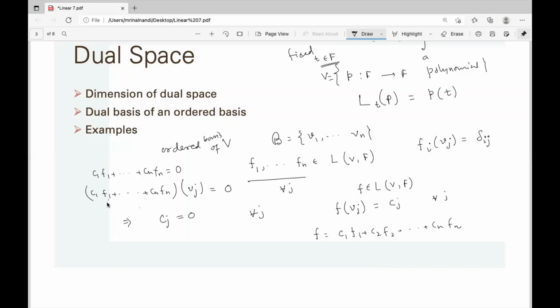Because this part is actually cj. Now the left hand side is f and the right hand side is c1 f1 plus c2 f2 plus ... cn fn. The right hand side and left hand side match for every basis element, so they match for all vectors. So we can express any functional in terms of f1, f2, ..., fn. So this is the dual basis. If V is a finite dimensional vector space, then the dimension of the dual space is the same as the dimension of the vector space.